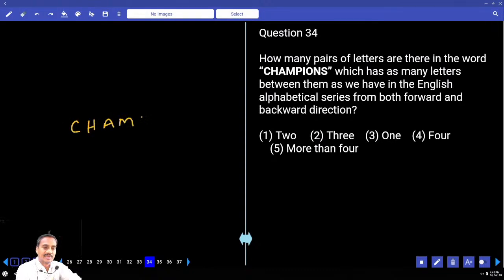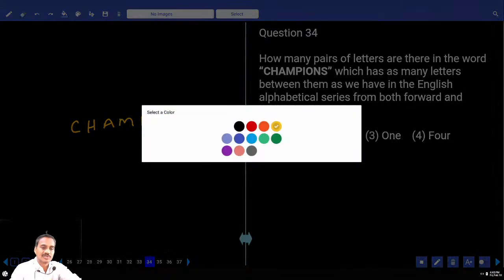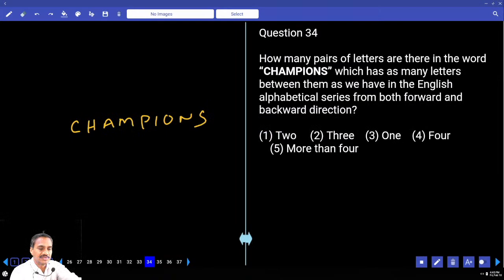Then 34. Now in this 34, the word is CHAMPIONS. How many pairs of letters are there in the word champions, starting with C? D, E, F, G, H, I, J, K. No letter is matching, isn't it? H, I, J, K, L, M, N. I, J, K, L, M, N, O. A, B, C, D, E, F, G. M, N, O, P, Q, R. P, Q, R, S, T. I, J, K, L. O, P, Q, N, O.